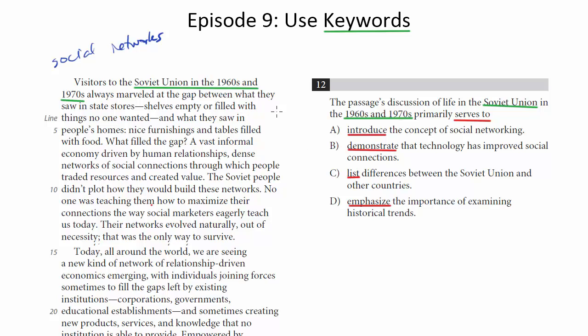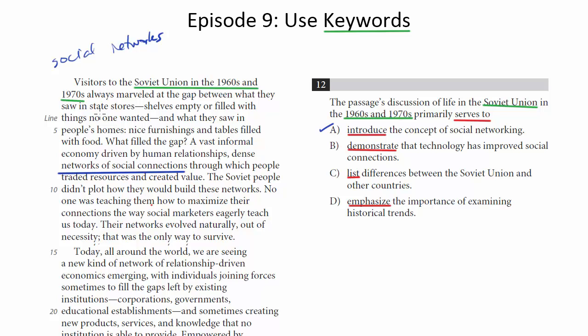So let's go to the choices and see what we've got. Is the purpose of this to introduce the concept of social networking? Seems reasonable. I mean, that is the topic of the passage. We are getting some sense in which they're creating, notice here, networks of social connections. Seems pretty reasonable.